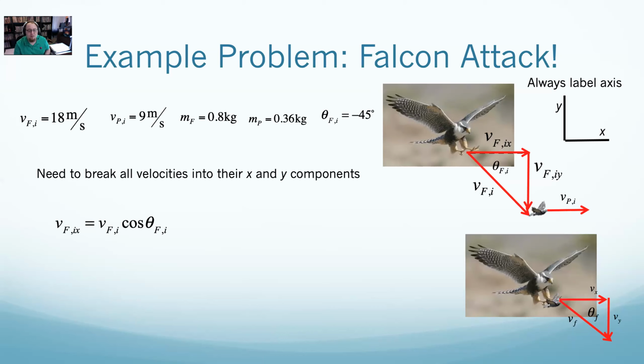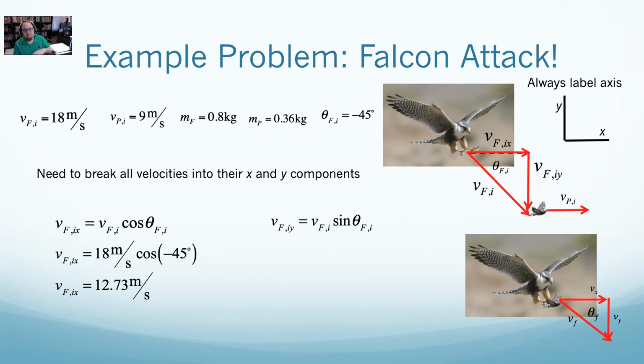The initial component of the Falcon's velocity in x is just going to be the magnitude times cosine, which I can plug in my numbers and get a value. The initial component of the Falcon's velocity in y, I'll just use sine of the angle as long as you measure from the horizontal. I can plug in some numbers and get a value. And I can say screw V_F comma I. I want V_Fx and V_Fy. I want to know its x and y components.